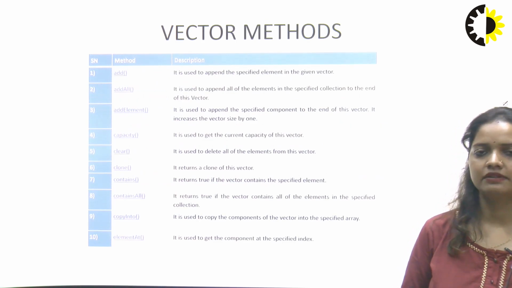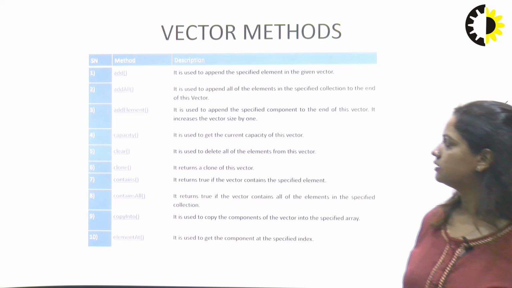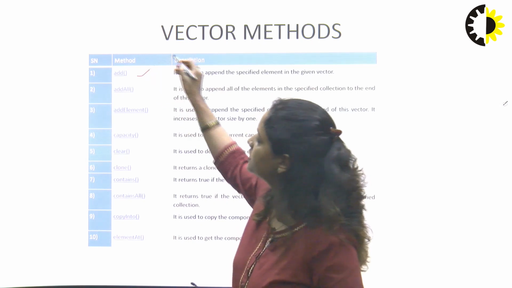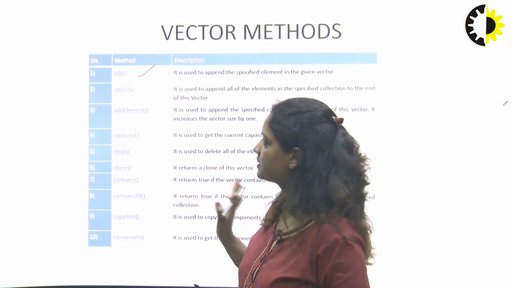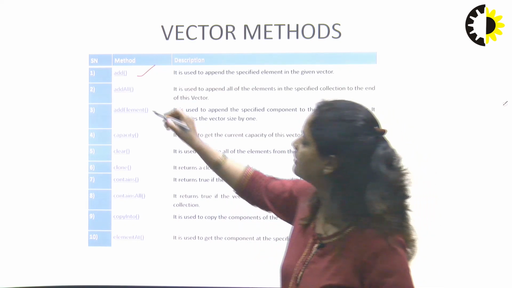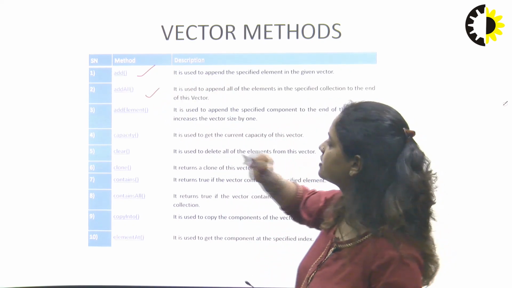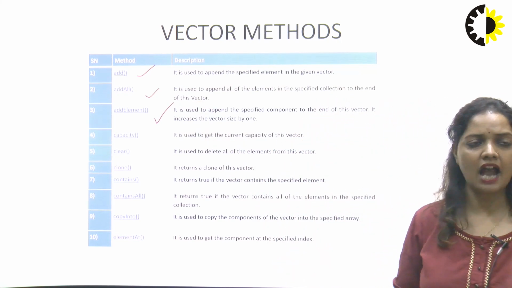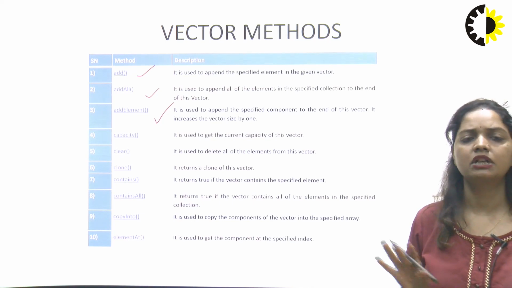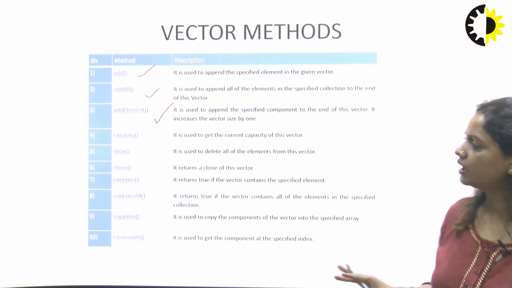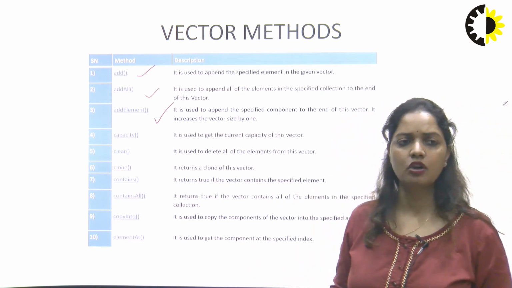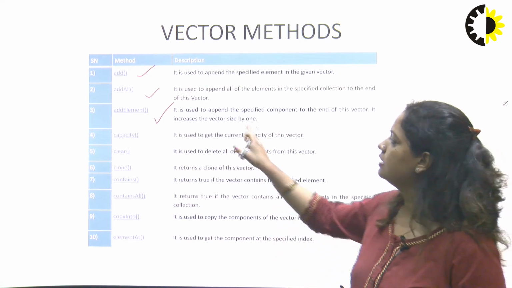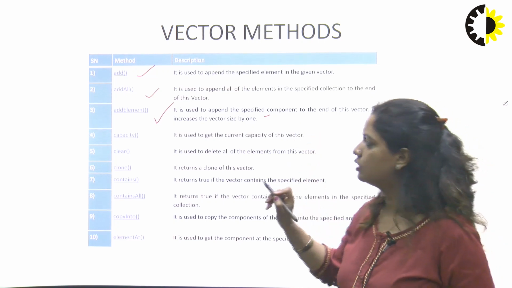There are certain methods which a vector contains. The add method we have already discussed and used, and it works the same way in a vector. Then there is addAll, adding multiple elements to the data structure. addElement is used to append, meaning adding a single element at a specified location.